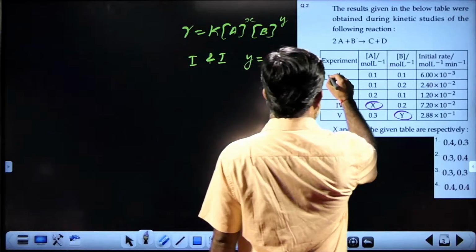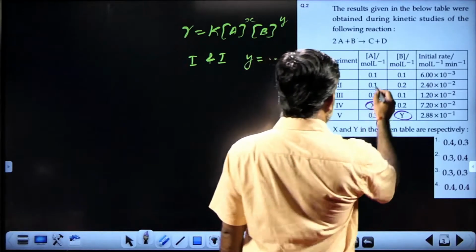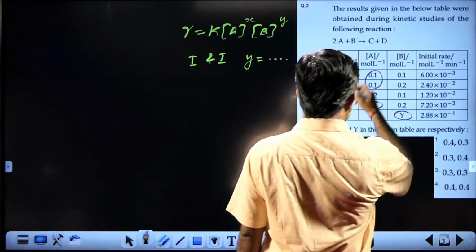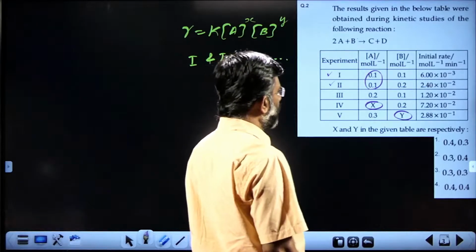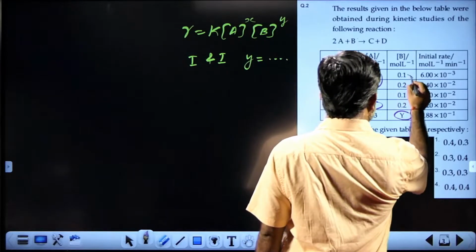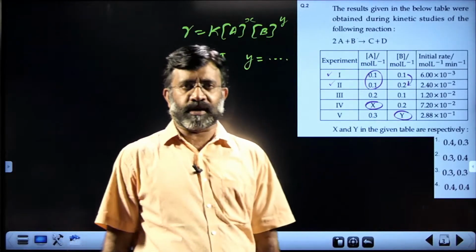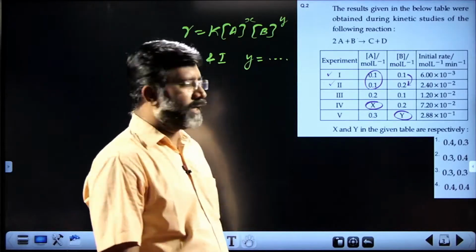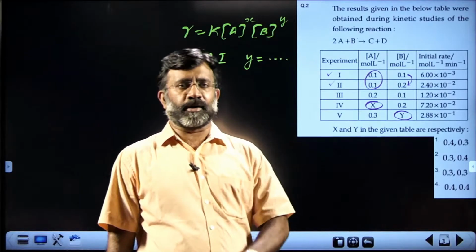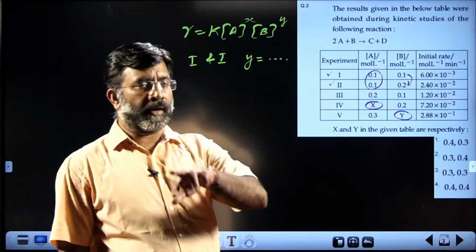I am considering data 1 and 2, where you can find the concentration of A is fixed while the concentration of B doubles. Concentration of A is constant while the concentration of B 0.1 becomes 0.2. That means concentration of B doubles.